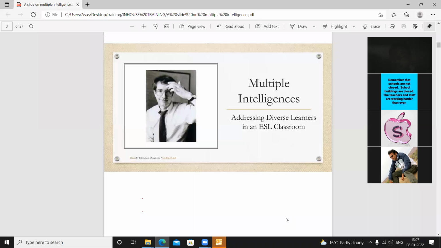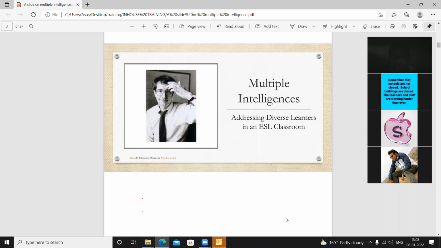If we are able to provoke them, provide them the environment, or be a good facilitator, they have the innate ability to do something extraordinary or different from everyone else. Howard Gardner also said that children have different types of slides in their brain, and these slides are different from each and every one. They have the innate ability to acquire everything differently. So in the classroom we cannot treat and expect the same from each and every student.